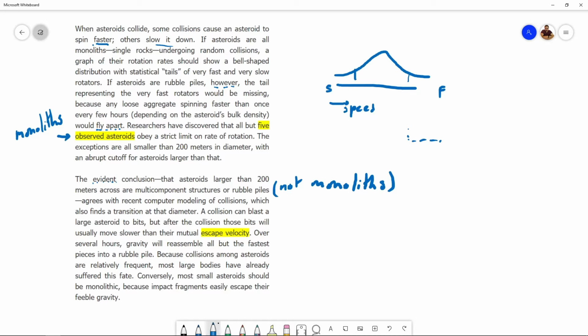Overall, the passage is talking about asteroid collisions and the size of asteroids, what happens when an asteroid gets into a collision, and how the rate of rotation is linked with the kind of asteroid, whether it's a single rock asteroid or a rubble pile, and how rubble piles do not have speeds of rotation beyond a certain limit, otherwise those bits would fly away. All right, let's get into the questions then.